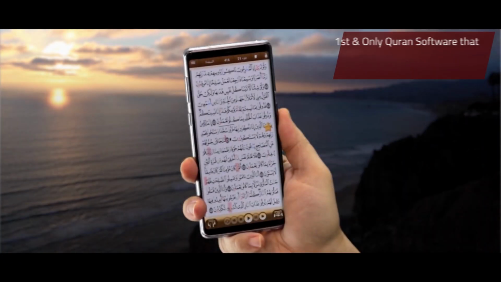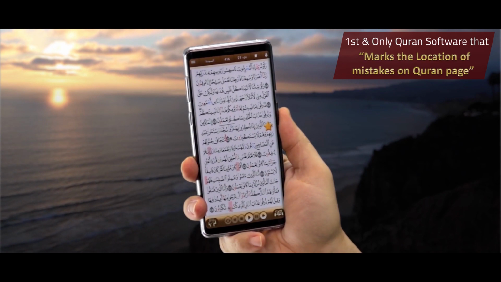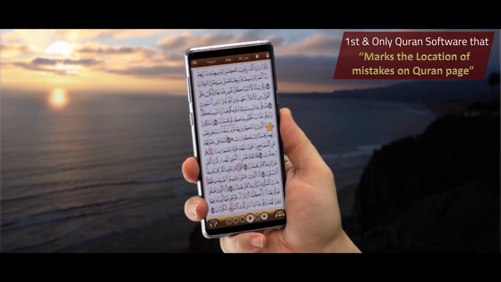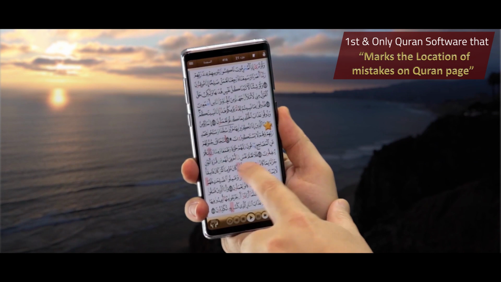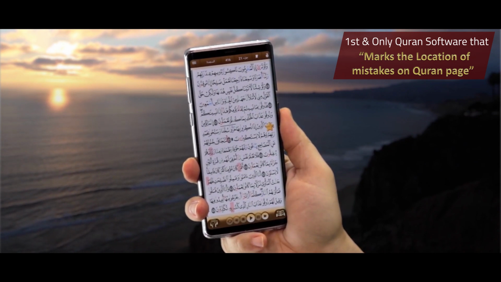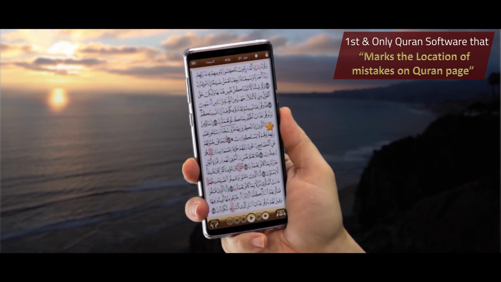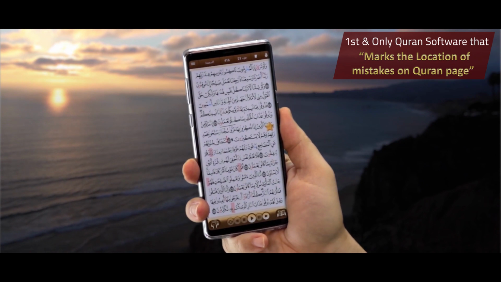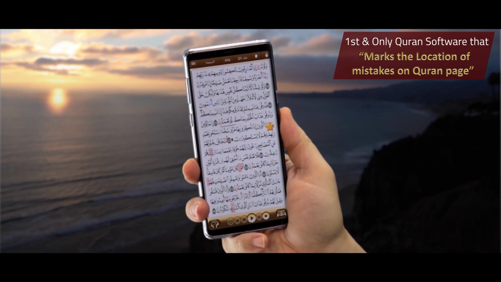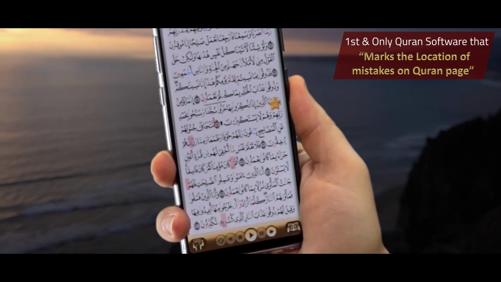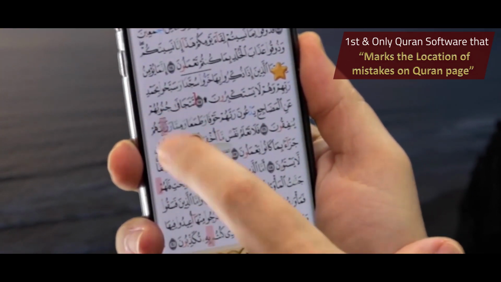Such feature makes it the first and only current program that teaches the Quran that defines the locations of mistakes, as we can see here, where the student would visually be enabled to see the sites of the location of the mistakes, where each mistake would be linked to both an auditory and written comment by the teacher.